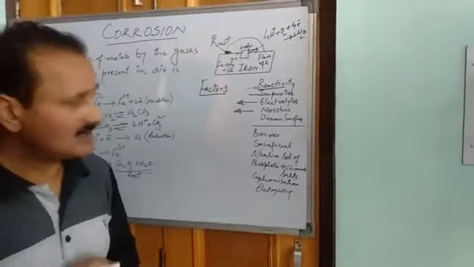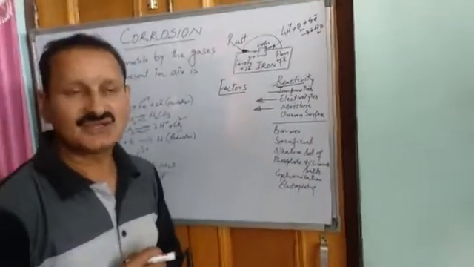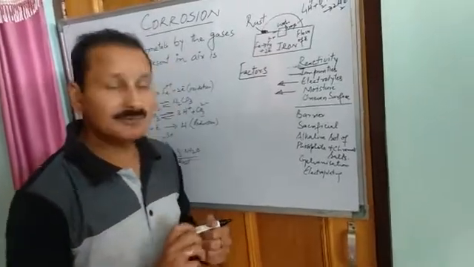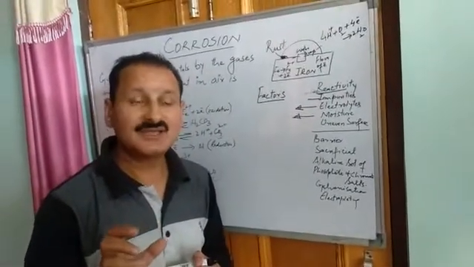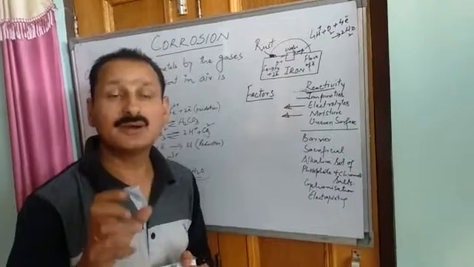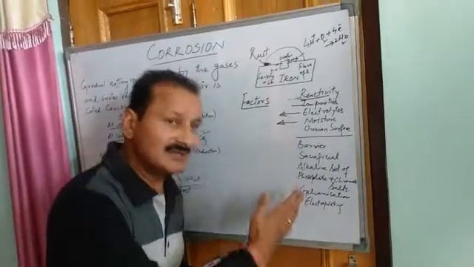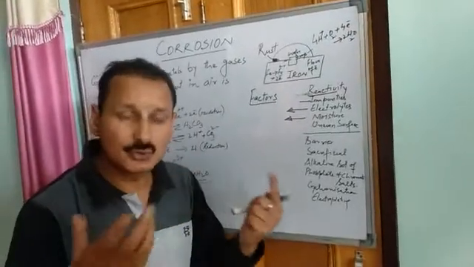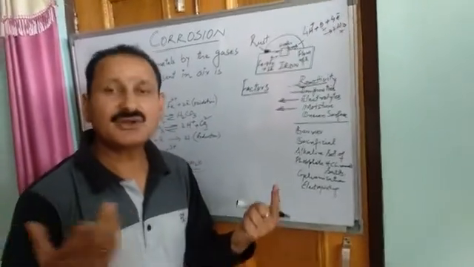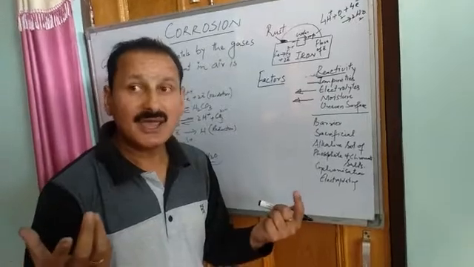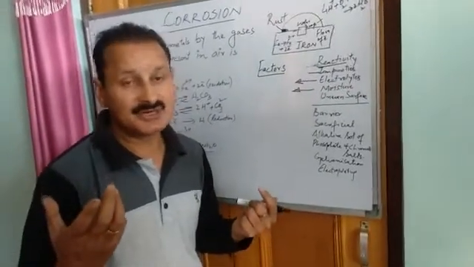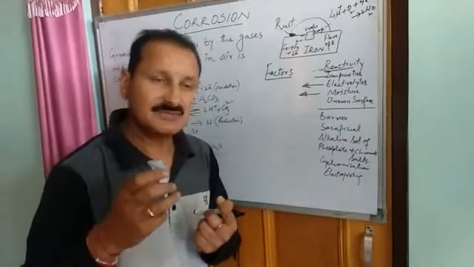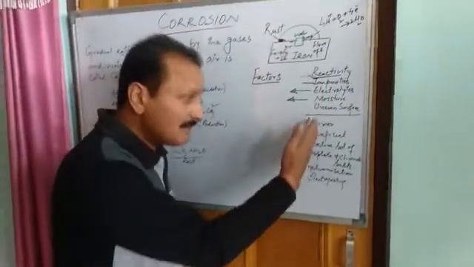And finally, I will come to prevention. How to prevent corrosion? Corrosion must be prevented. Why? Because if corrosion is not prevented, then there can be a huge loss to the economy of the country. Because these metals make railway tracks, most of the tools, bridges and what-not. Metals play a very vital role in the economy of the country. So there must be some methods to prevent corrosion.